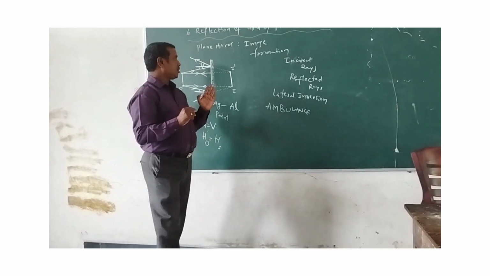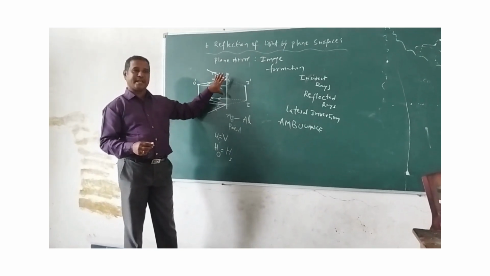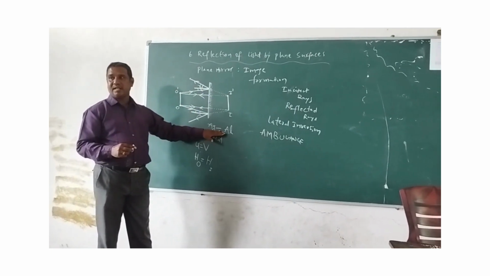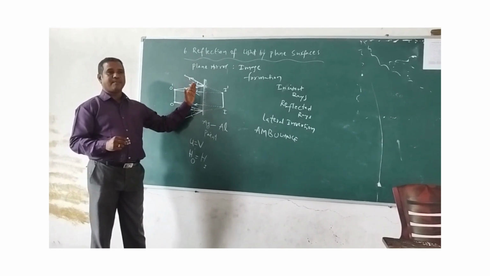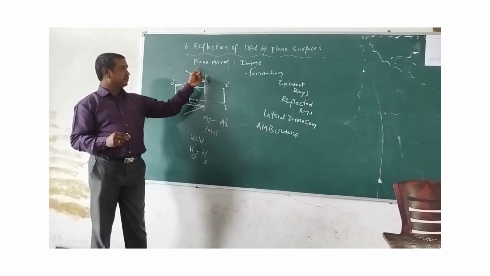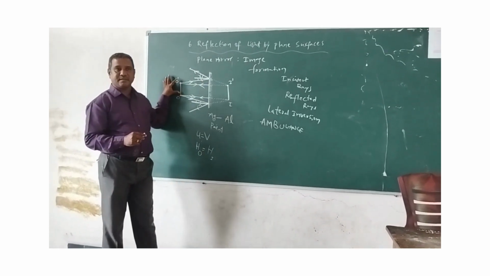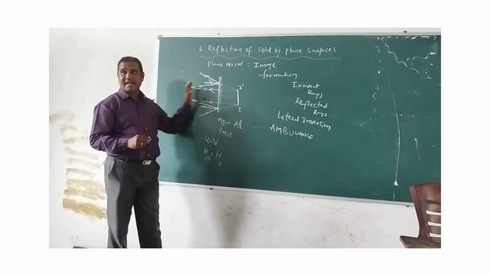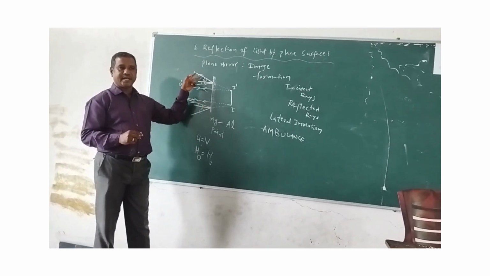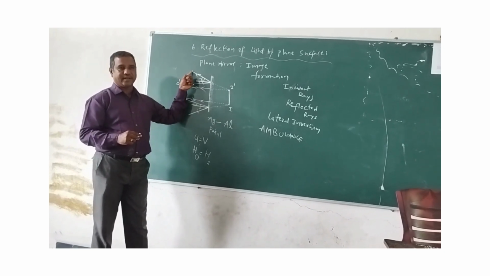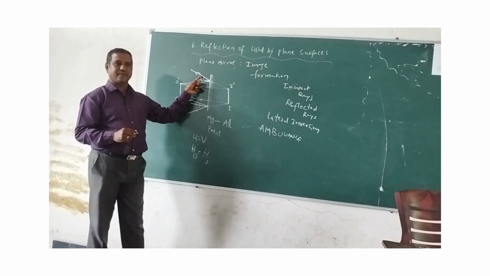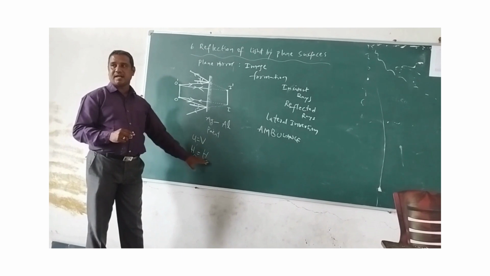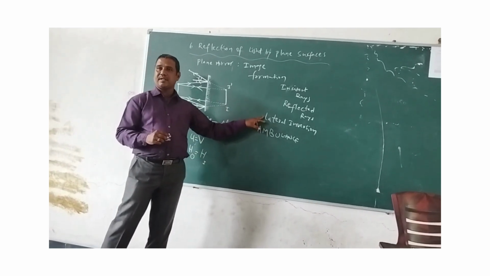So today, children, what we discussed: first, the mirror, and how a plane mirror is made, by depositing metal and coating with paint to have a proper reflecting surface. Next, we took image formation for an extended object. This is called an extended object. To get the image, take two rays with the help of the normal, observe the reflected ray, angle of incidence equal to angle of reflection. From this concept we observe that object distance equals image distance, and object height equals image height. But only lateral inversion takes place.